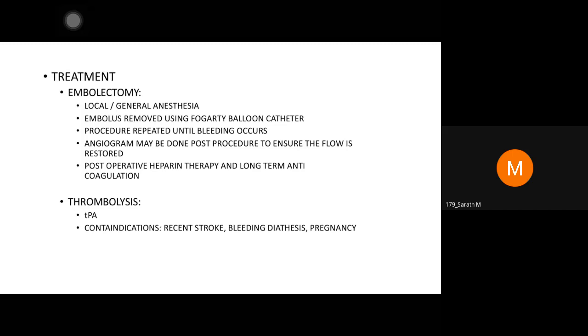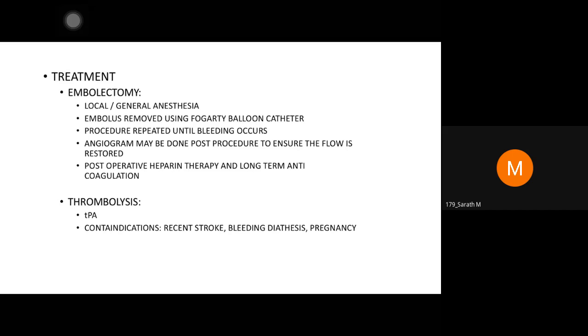If it is atrial fibrillation, you need to reverse the atrial fibrillation simultaneously when you are treating the limb. Or if it is an MI that has led on to an embolus, that also needs to be taken care of. But if it is an embolic phenomenon involving only the limb, then you think about the limb. The life has to be taken care of before you think about the limb alone.